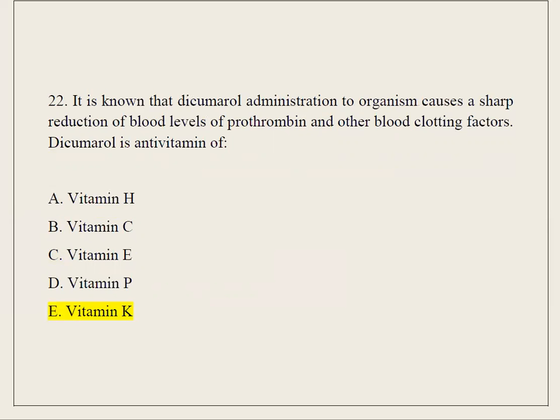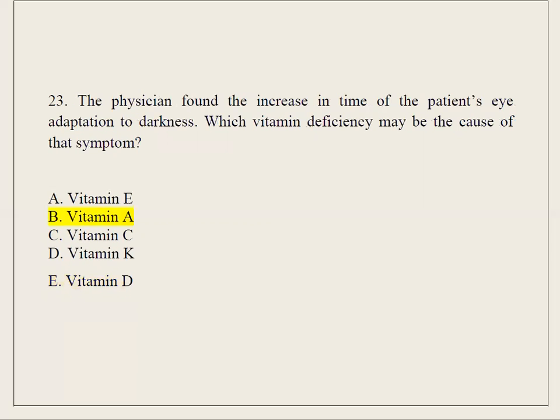22. It is known that dicoumarol administration to the organism causes a sharp reduction of blood levels of prothrombin and other blood clotting factors. Dicoumarol is an antivitamin of: A. Vitamin H. B. Vitamin C. C. Vitamin E. D. Vitamin P. E. Vitamin K. 23. The physician found the increase in time of the patient's eye adaptation to darkness.